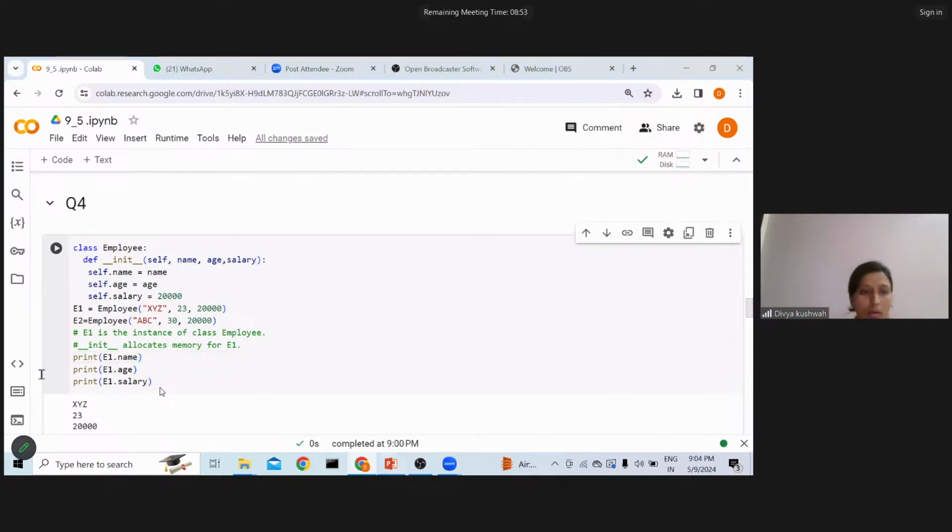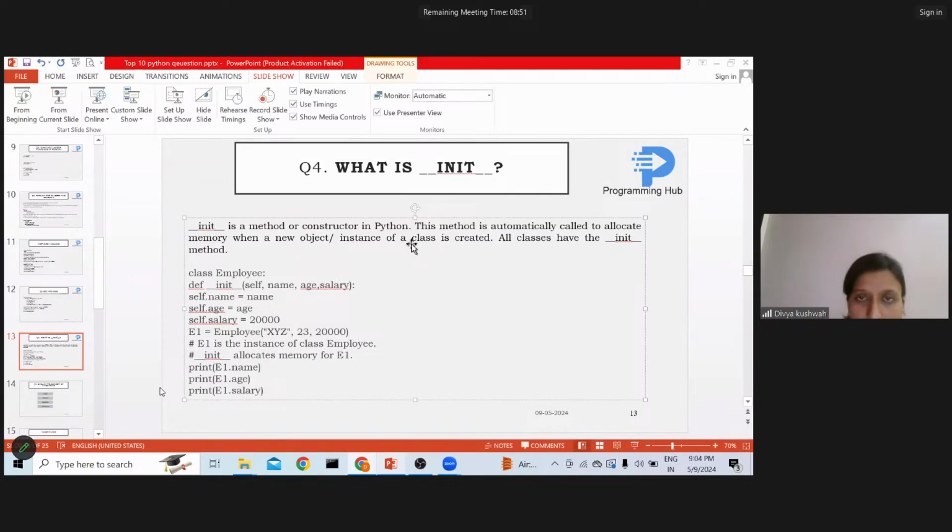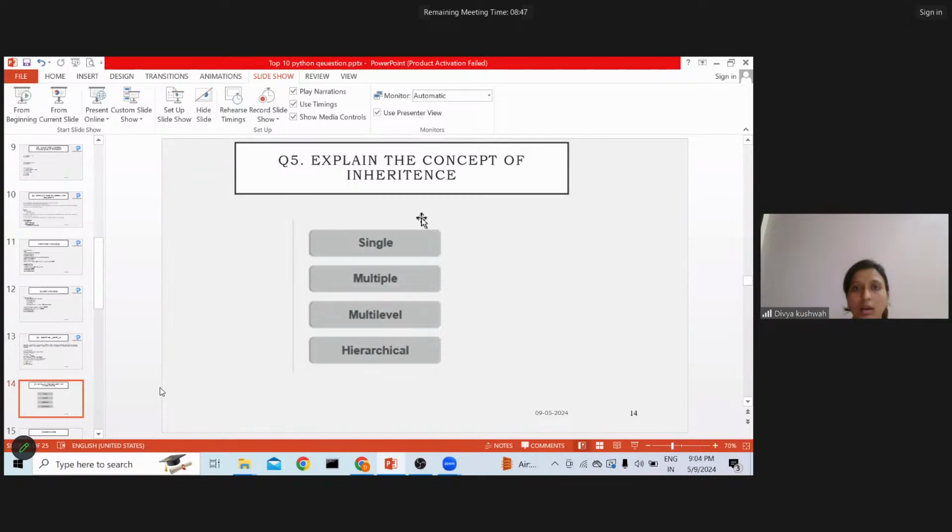All right. Now, what is inheritance? Inheritance helps me with reusability of code. I have a big code and I do not have to write it again and again. From the existing class, if I want to use a small function, I can use it using inheritance, right? For example, we have inherited certain features from our parent. How many types of inheritance do we have in Python? We have single, multiple, multi-level, and hierarchical.